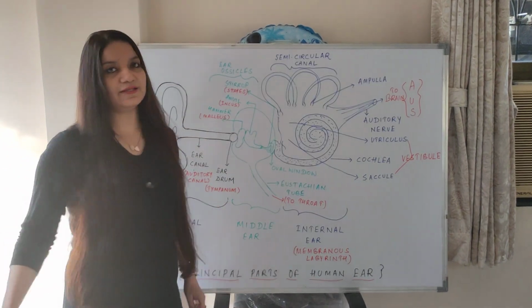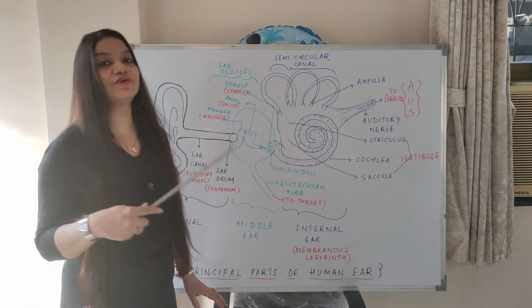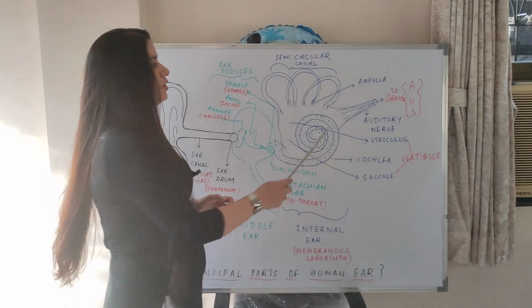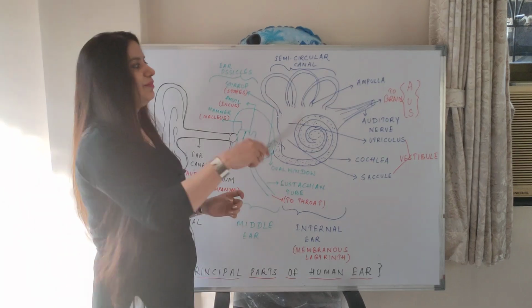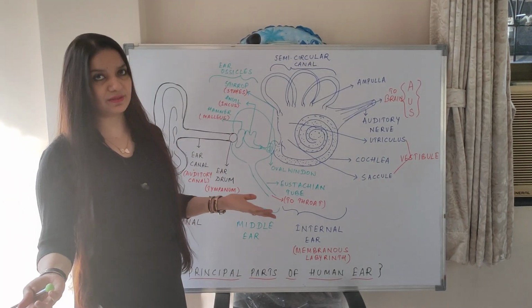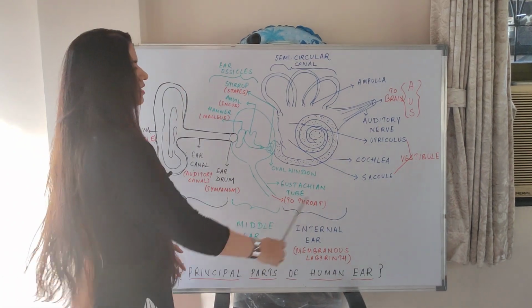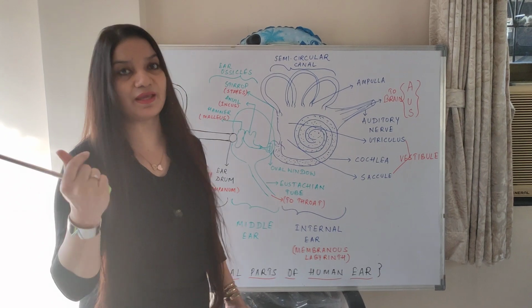The cochlea has got sensory hair cells which are known as organ of Corti, which basically vibrate and take the sound signal to the auditory nerve, and auditory nerve carries it to the brain and brain interprets and we are able to hear it. See, the moment I am speaking, you are able to hear me. It is because of this. It is such a quick mechanism. It is such a quick and fine mechanism.